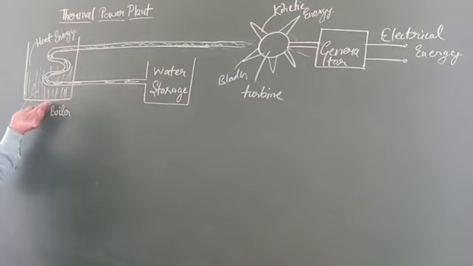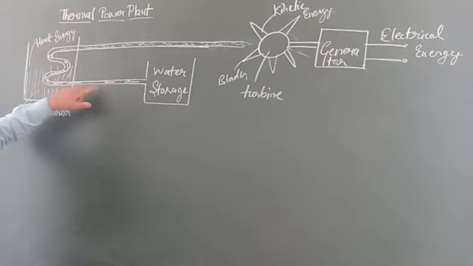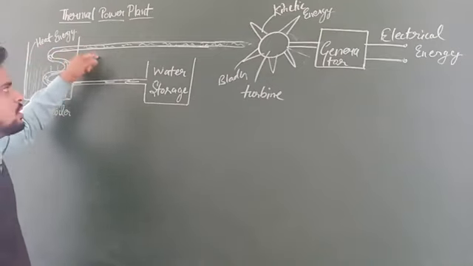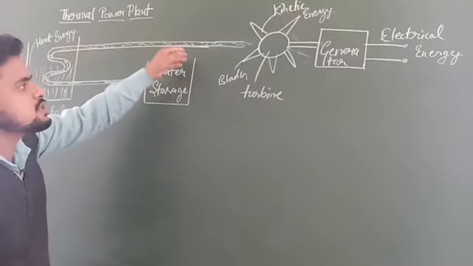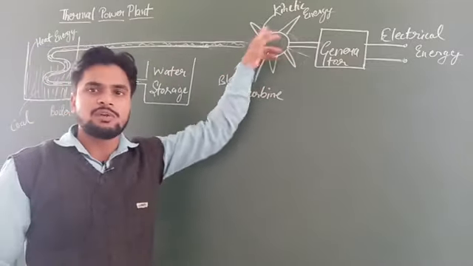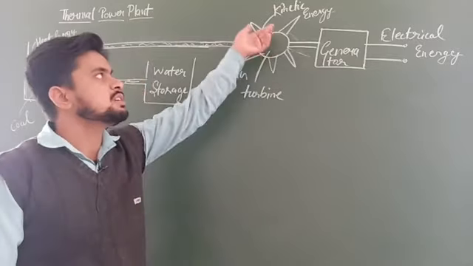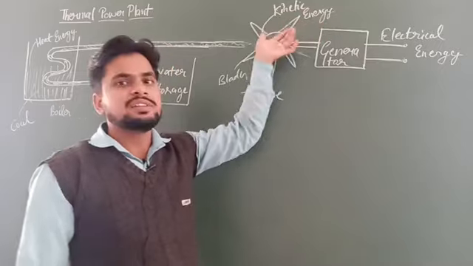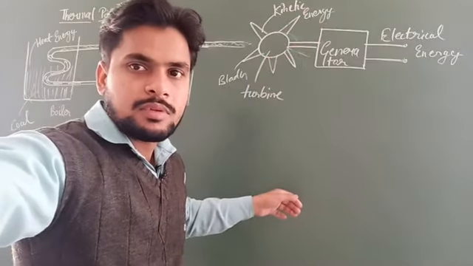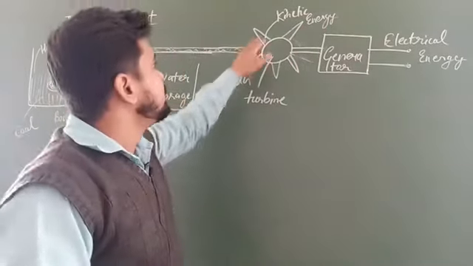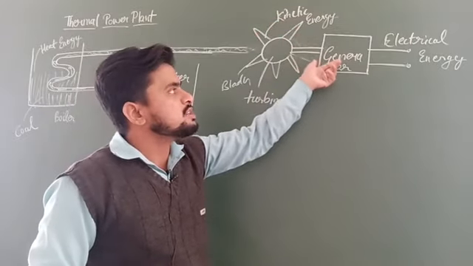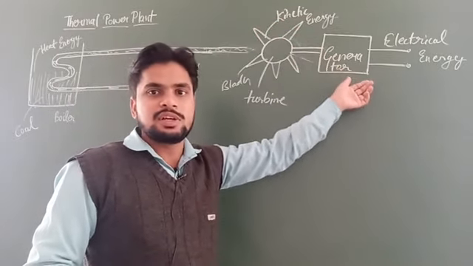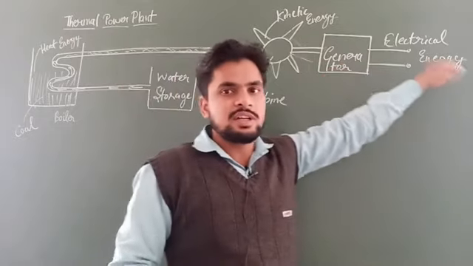Here the coal is burned, due to which heat energy is produced. This heat energy converts the water into steam. When steam flows with a very high pressure, it turns the blades of the turbine. It means here the heat energy is converted into kinetic energy. Again this kinetic energy rotates the armature of the generator, due to which electrical energy is produced.